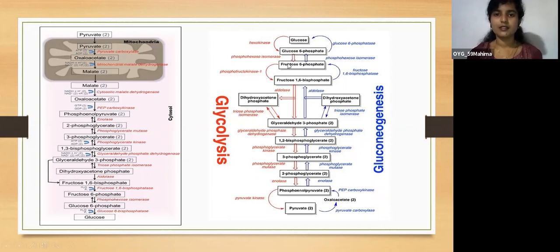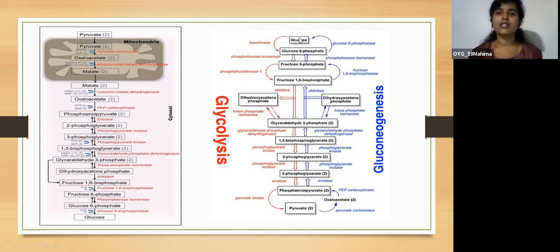Then there is a reversible step. Glucose 6-phosphate can be converted into fructose 6-phosphate, and fructose 6-phosphate into glucose 6-phosphate, by the enzyme phosphohexose isomerase. In gluconeogenesis, phosphohexose isomerase converts fructose 6-phosphate to glucose 6-phosphate, and in glycolysis it is the same because it is a reversible step.